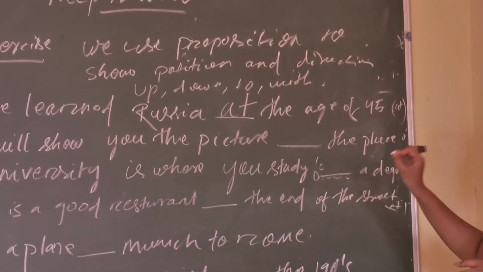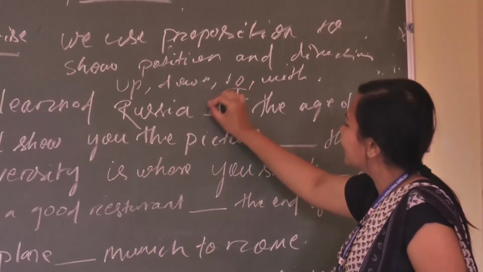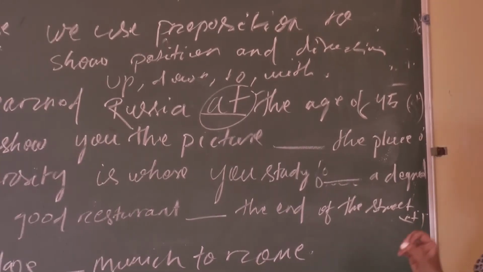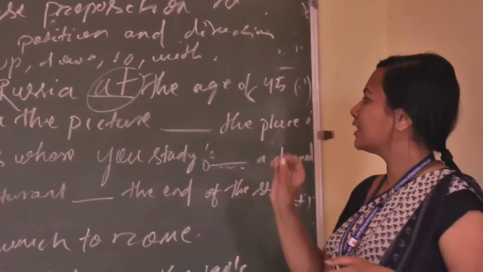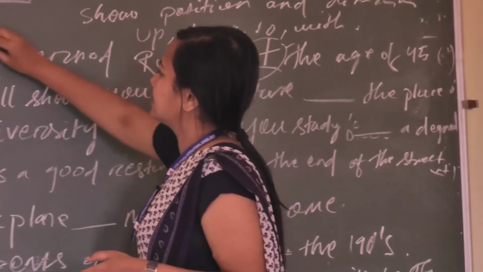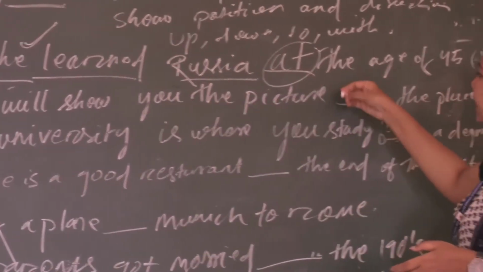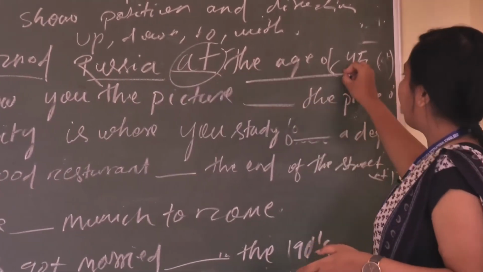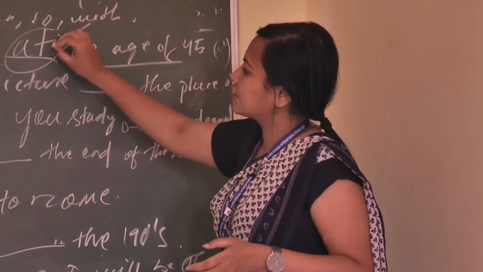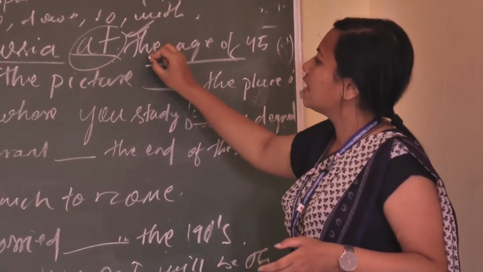So here at is a preposition, and it tells about the time. The time when this person learned Russian, at the age of 45. So this is a suitable preposition for the sentence, and it represents what?